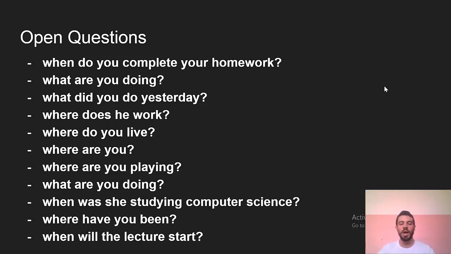Here same thing, where have you been? But here present perfect, because using been. Where have you been? Now you are here. For example, I will ask you, where have you been? That means now you are in front of me. Now you are here. But where have you been? That means you were not here in the past, but now you are here. It is completed. But also there's a connection, because I ask you now you are here, so there is a connection between. So ask in the present perfect.